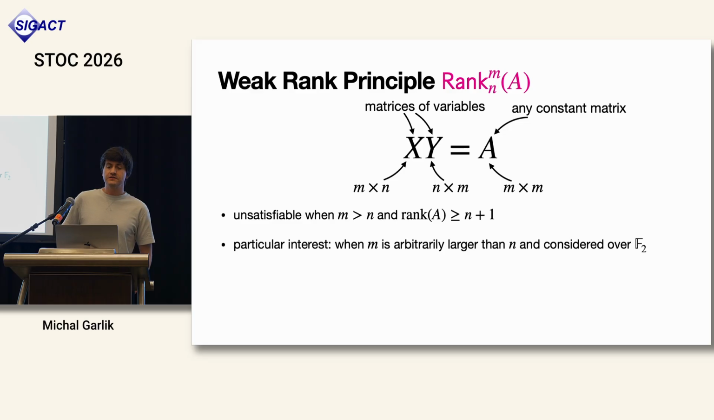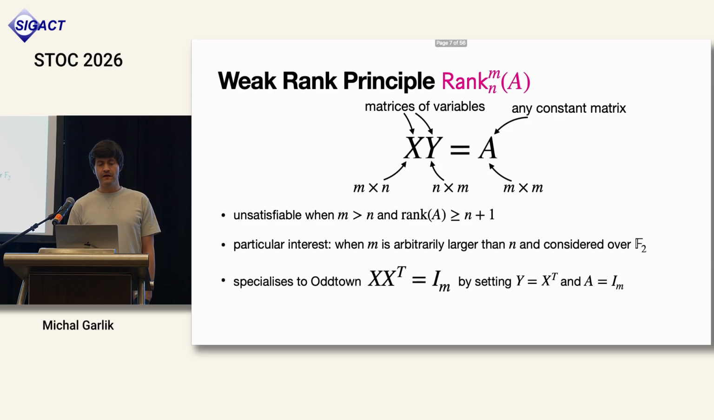Of particular interest to us is the regime where m is arbitrarily larger than n. So as the gap between m and n grows larger and larger, the proof system becomes weaker and weaker. And that's why we call it the weak rank principle. Also of particular interest is the two-element field as the underlying field. And I will explain in the continuation why this is so.